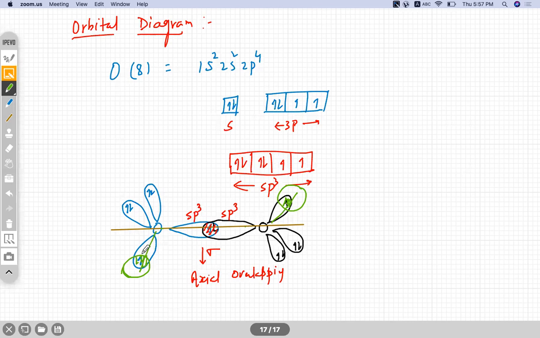So here we have sp3-s overlap, sp3-s overlap, and sp3-sp3 overlap. Done.